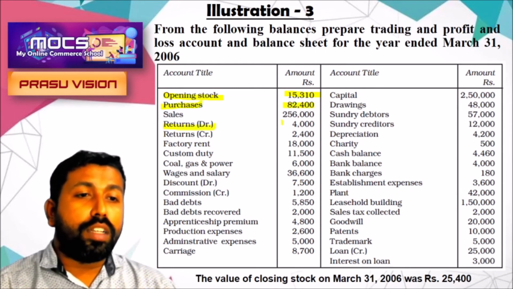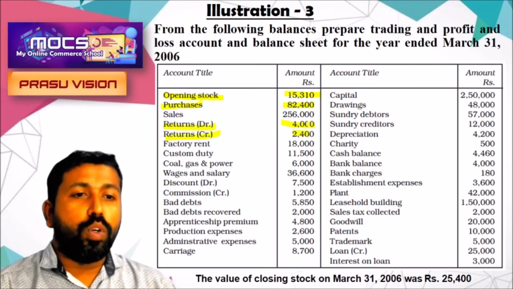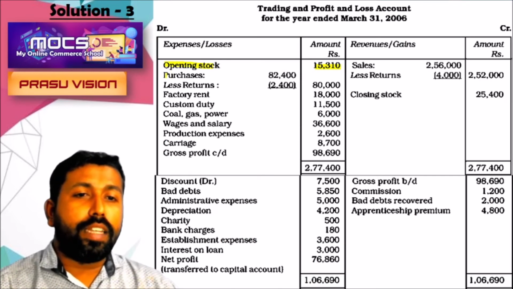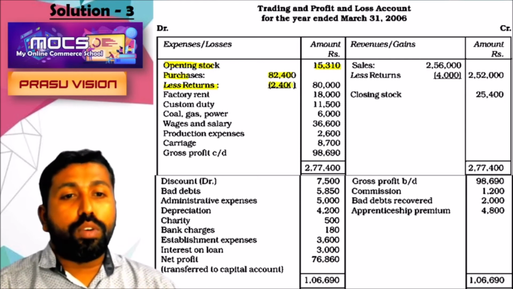Return debit is sales return, and return credit is purchase return. So that 4,000 will be deducted. Purchase 82,400 less return outward 2,400.